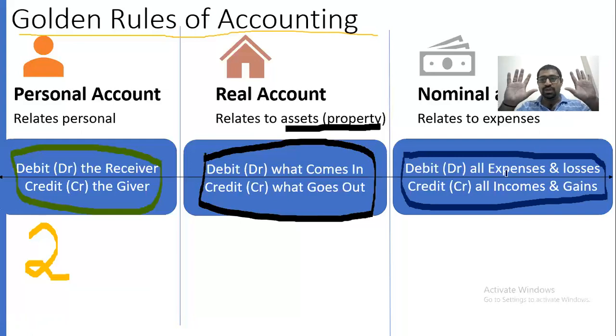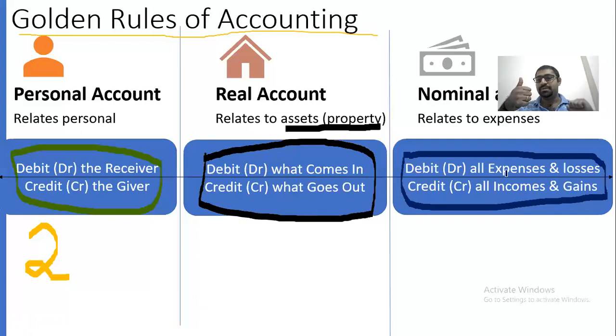In these two hands we'll consider the left hand as losses, because we always use the right hand for receiving money. So let's compare: right hand for income, left hand for expenses. So income and expenses, losses. If anything incurred loss, if anything happened, losses or expenses, then expenses need to be debited first.